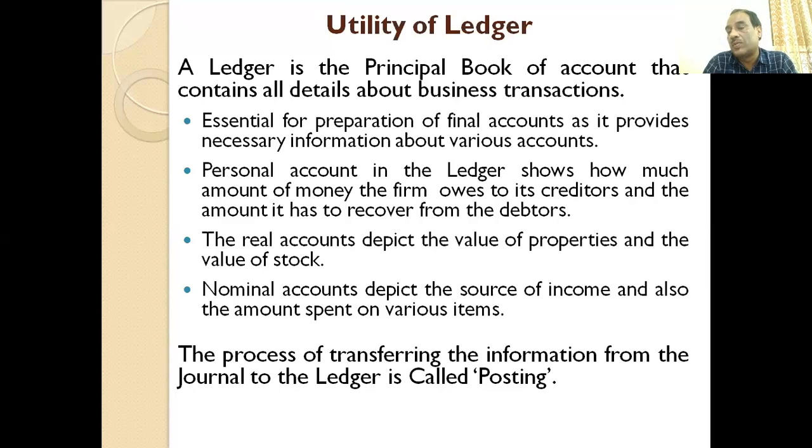If someone wants to know about the business transactions, he should refer to the ledger and he will get the details of those accounts. The date of transactions, the type of transaction, which account was debited, which account was credited. All this kind of information can be obtained from the ledger.